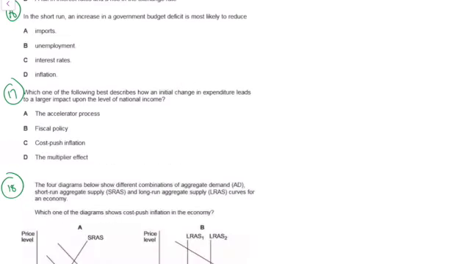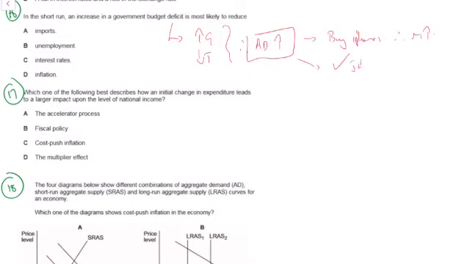An increase in the government budget deficit. So an increase in the deficit means that either they're spending more money or they're cutting taxes. Therefore, aggregate demand is going to go up. So what's that going to do? Is it going to reduce imports? No. It means we've all got more money, so we buy more iPhones. iPhones come from abroad, therefore imports go up. Is it going to reduce unemployment? Yes. More demand should mean more jobs. So we're expecting the right answer to be B. Is it going to reduce interest rates? No. Is it going to reduce inflation? Certainly not, because there's more demand. We'd expect there to be upward pressure on inflation.